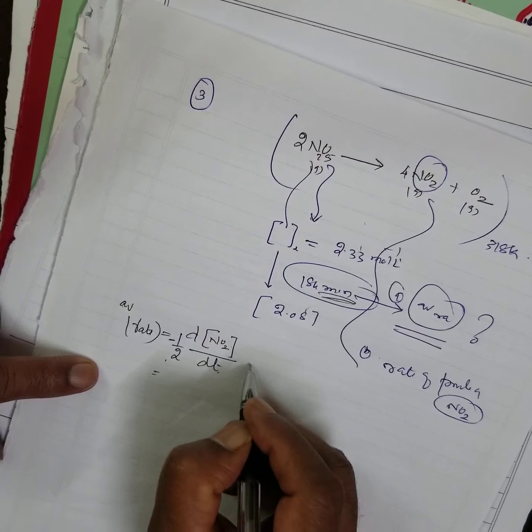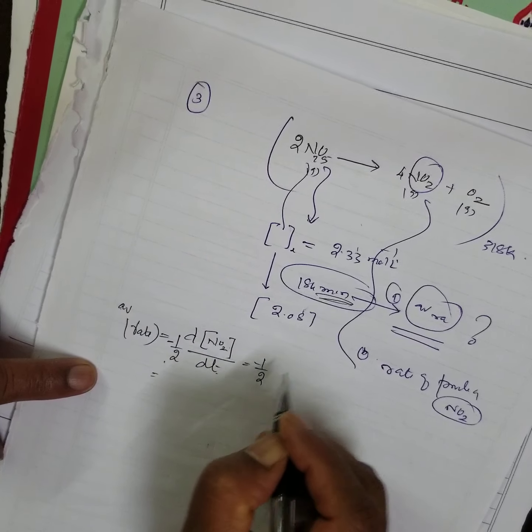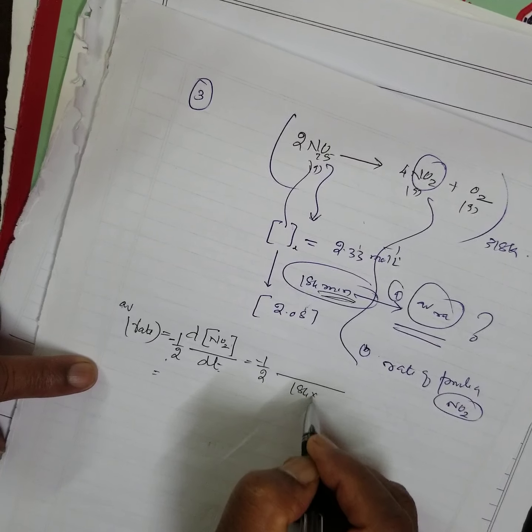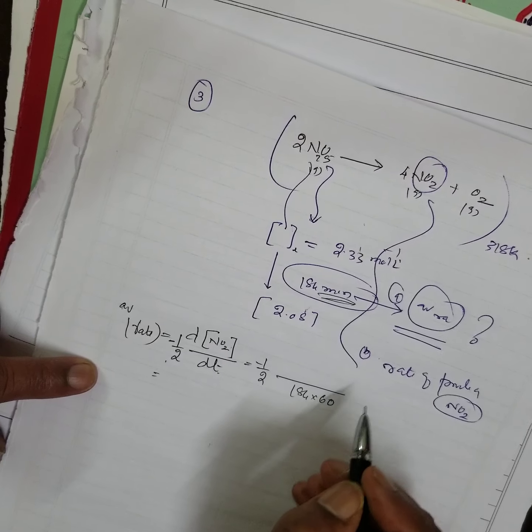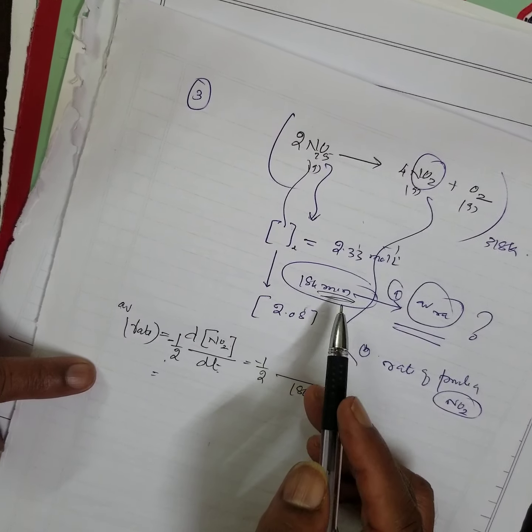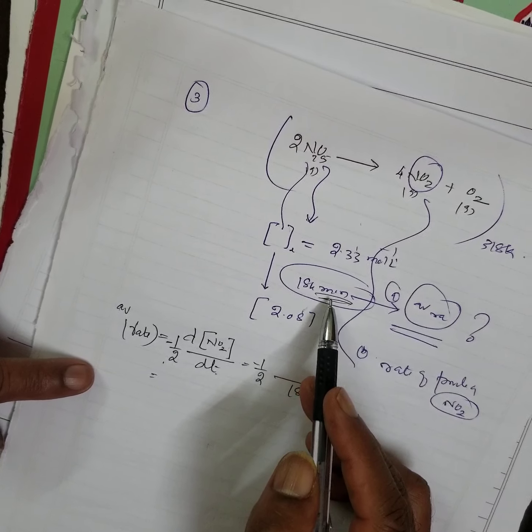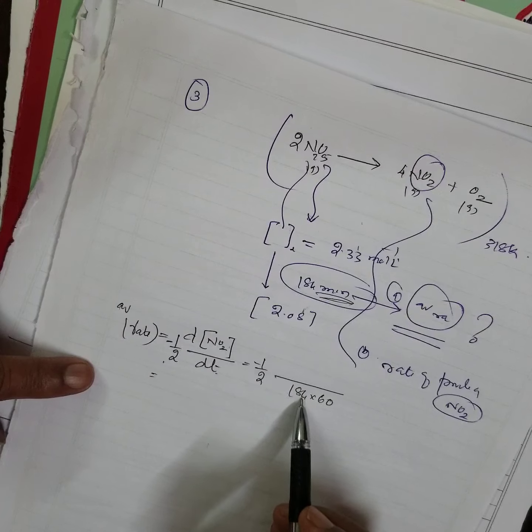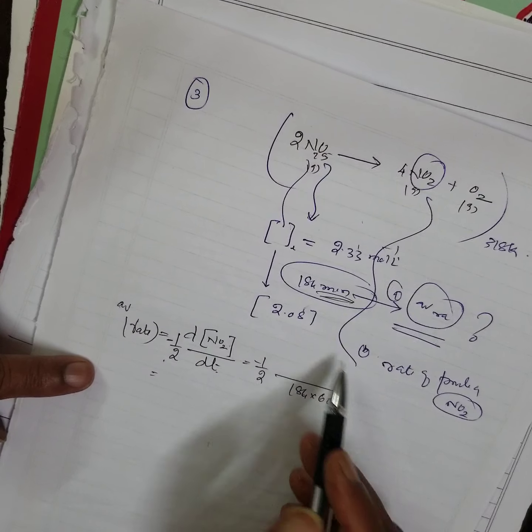Therefore, you can easily calculate: minus half divided by time, 184 into 60, because they have taken some data. Usually in entrance exams there will be a round number, not 184 and all, easy to calculate.